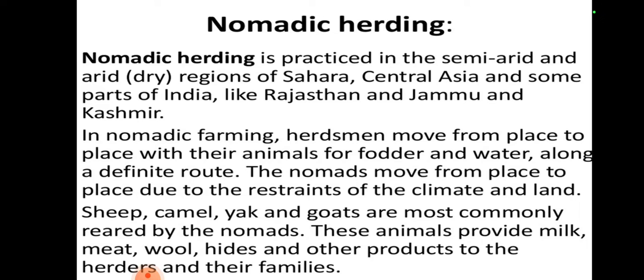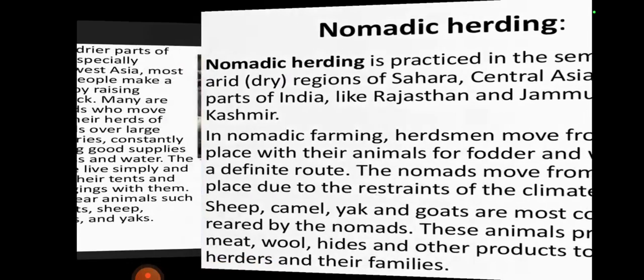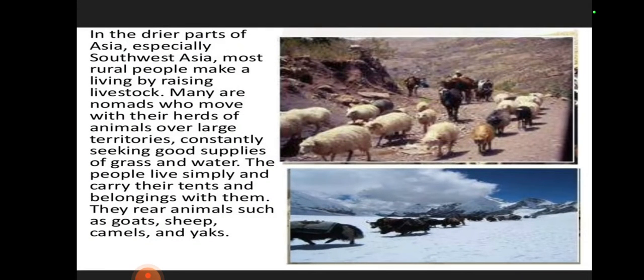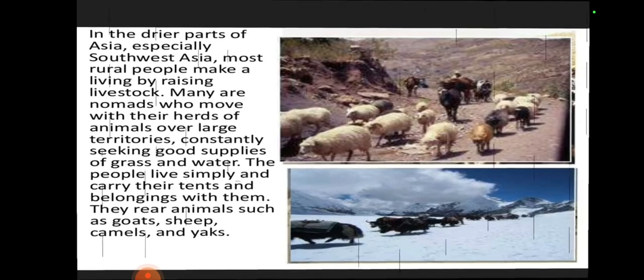Nomadic herding is also part of primitive subsistence farming. Nomadic herding is practiced in the semi-arid and arid regions of Sahara, Central Asia and some parts of India like Rajasthan and Jammu and Kashmir. See the picture. In the drier parts of Asia, especially Southeast Asia, most rural people make a living by raising livestock. Many are nomads who move with their herds of animals over large territories, constantly seeking a good supply of grass and water.